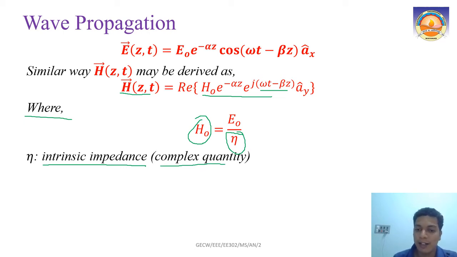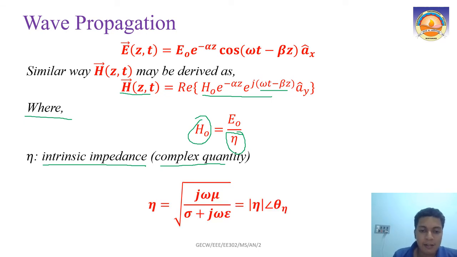Or from here we can write eta equal to E0 by H0, right? E0 by H0 is the intrinsic impedance, which depends on the medium through which the wave is traveling. It is a quantity decided by the medium. Using Maxwell's equations, we can formulate it like this: eta is given by the root of j omega mu divided by sigma plus j omega epsilon. The last two Maxwell's equations give you this eta value.